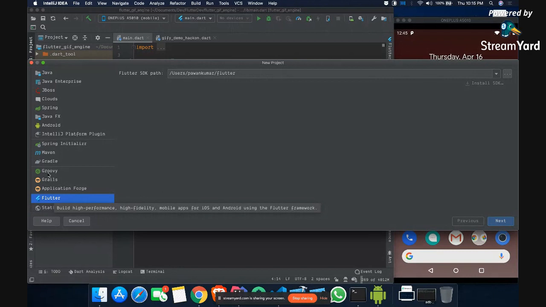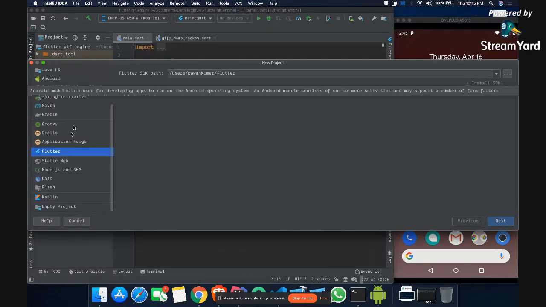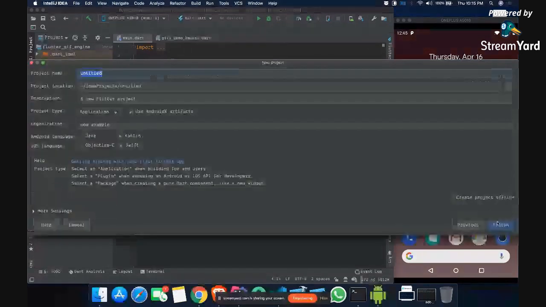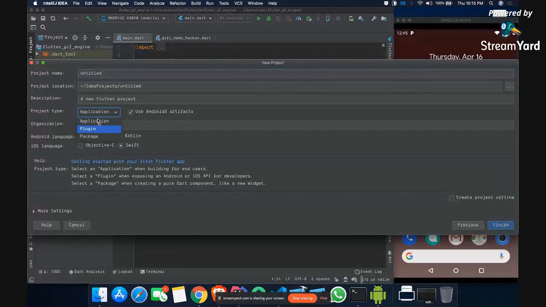So now once you have downloaded that Flutter SDK, and you have also installed the Flutter plugin, you can select Flutter from here. So there are many options. One is Dart, one is Flutter. So you will select Flutter. Similarly, on Android Studio, there will be a Flutter option as well. When you click on create a new project, then you can say next. Then you can give the project name, project location, and project type. So there are 3 types of project which you can create. One is application, which we will be creating today.